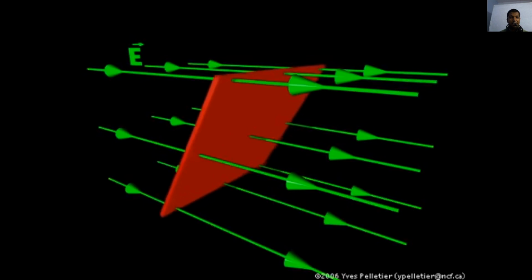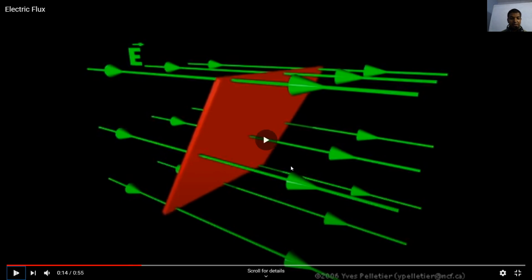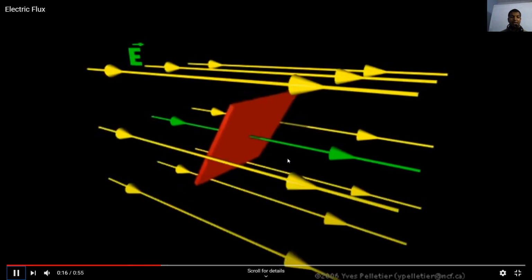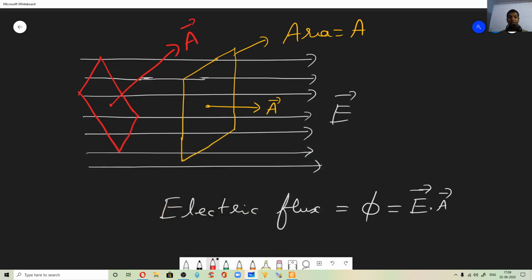What you are seeing is, as the area decreases, the electric field lines passing through the red area, see here only the green arrow is highlighted, only that much electric field is passing. Now coming to the number of field lines, as I told you, you can write as many field lines as you want, right.